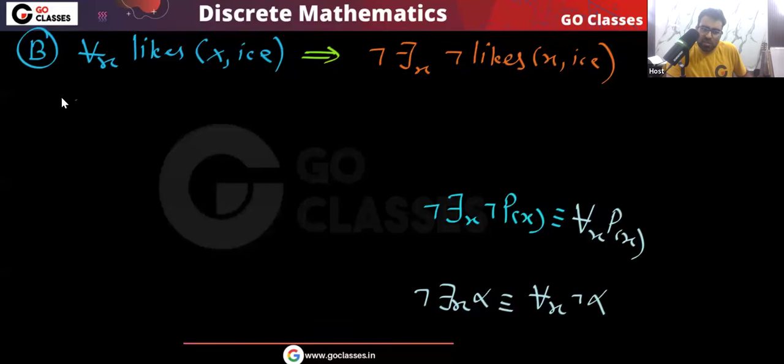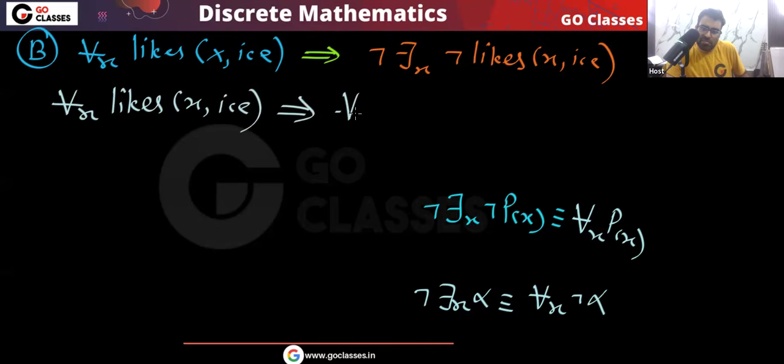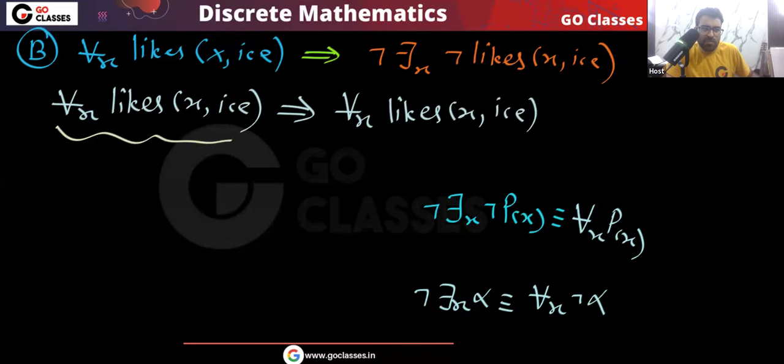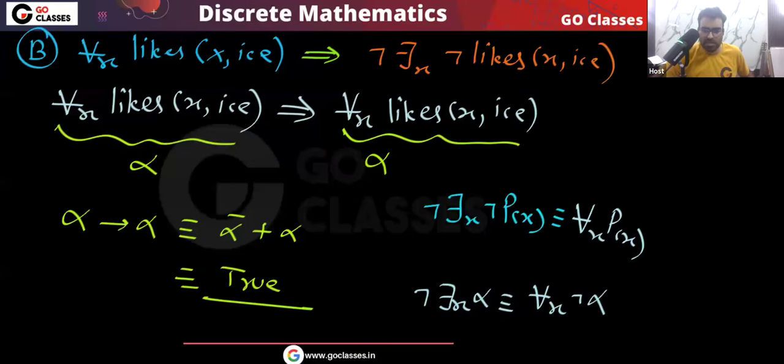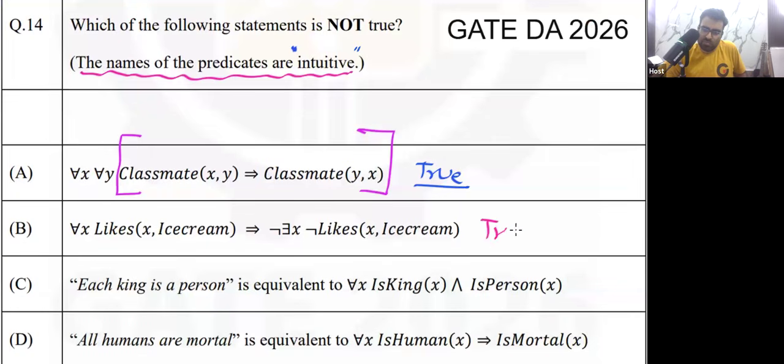Option B is like this. The LHS and RHS are basically the same. It's like alpha implies alpha. Notice this LHS, RHS they are same. Alpha implies alpha, that is alpha bar or alpha, that is true. So you can see that option B is also true. I hope you understood.